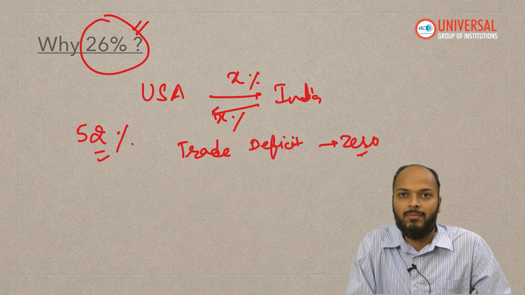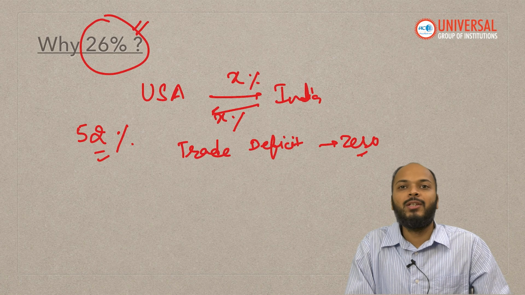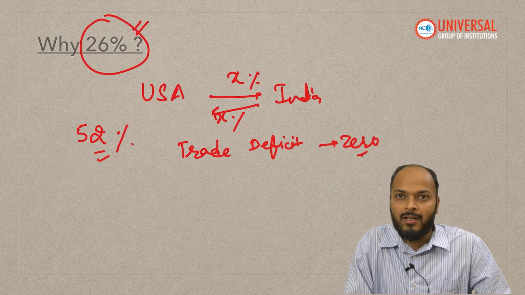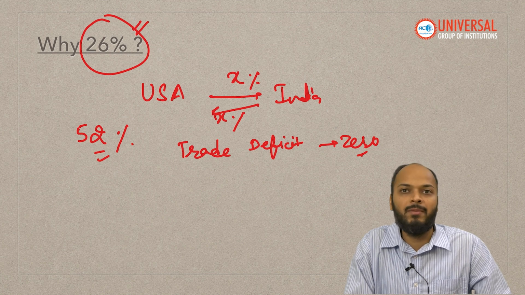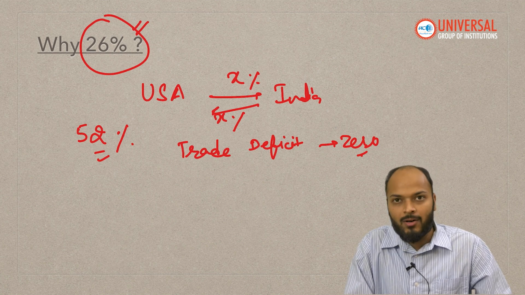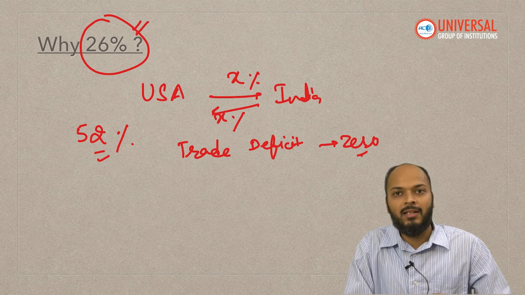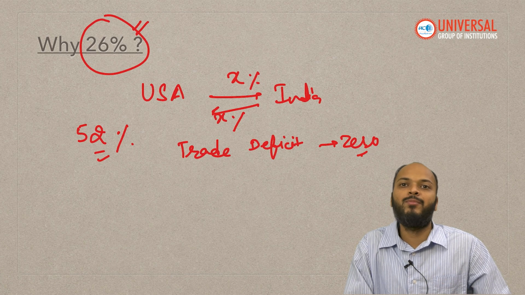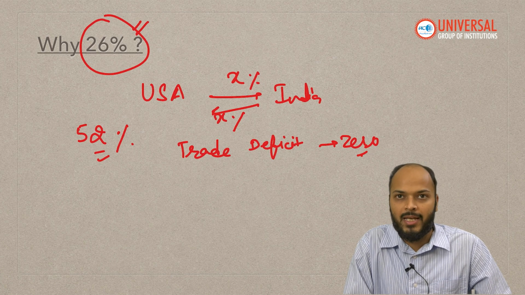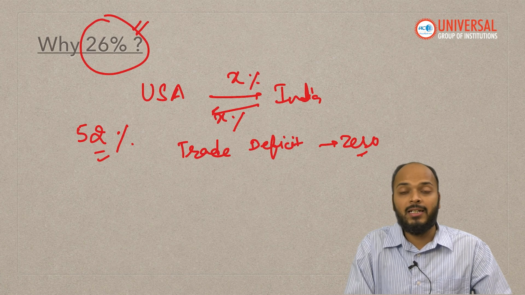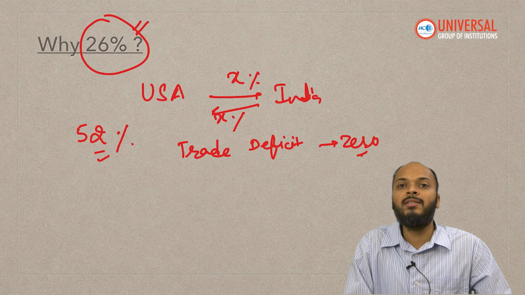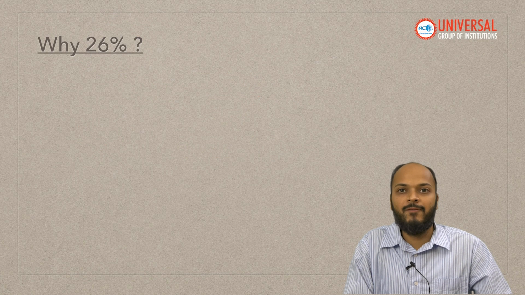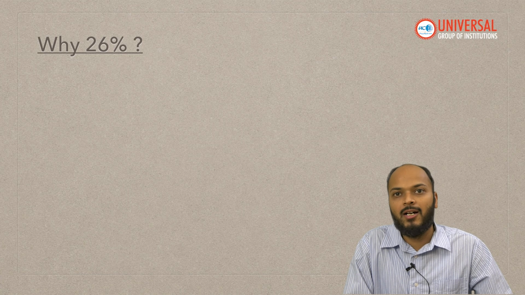How much tariff should USA impose on India so that this $50 billion of deficit goes away or becomes zero? That is how this percentage of tariff has been imposed on all the countries by USA. I hope it is clear that the tariff imposed is not reciprocal, but is to neutralize the trade deficit which USA has with other countries.